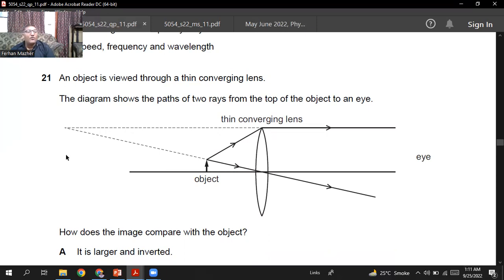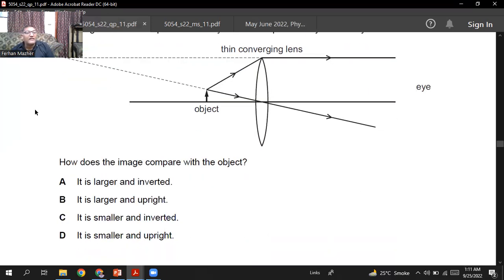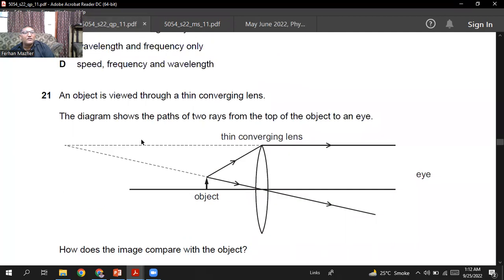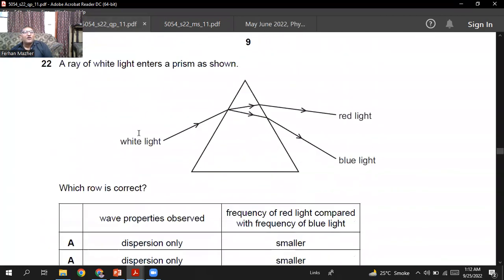This image will be a virtual image. It will be a magnified image, and it will be upright. So it's virtual, upright, and magnified. It is larger, and upright, not inverted. It is not smaller. So B looks the best option. So for question number 21, B is the right option.